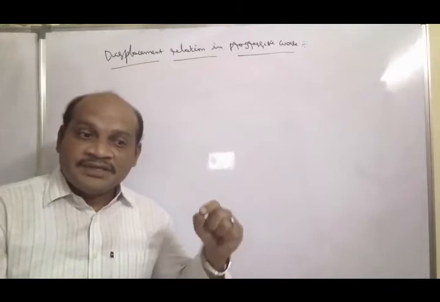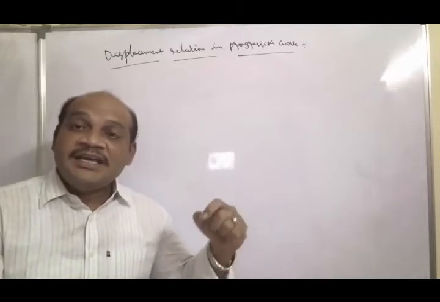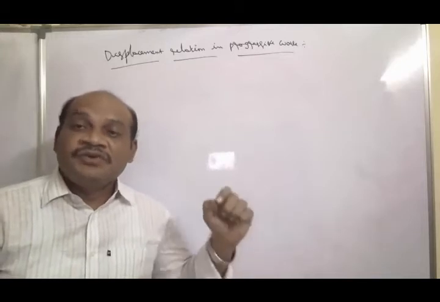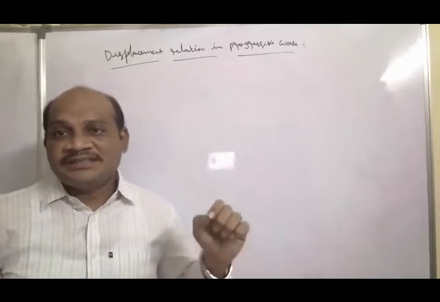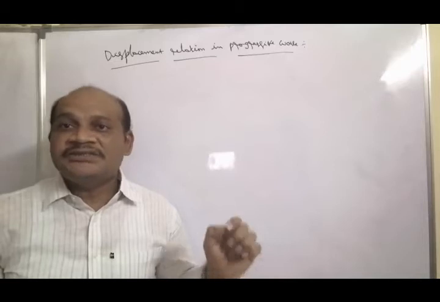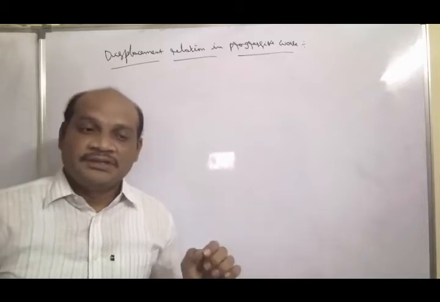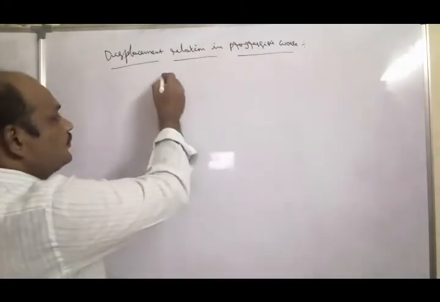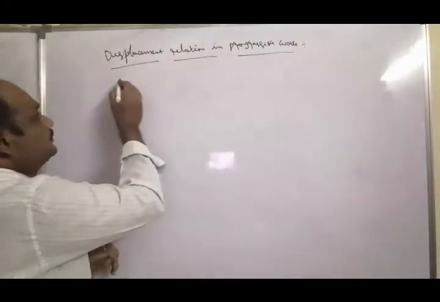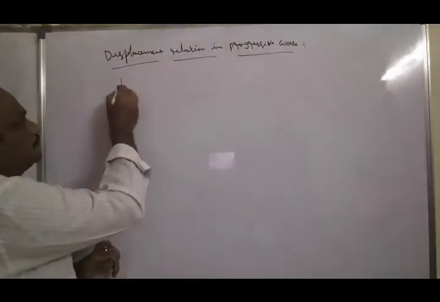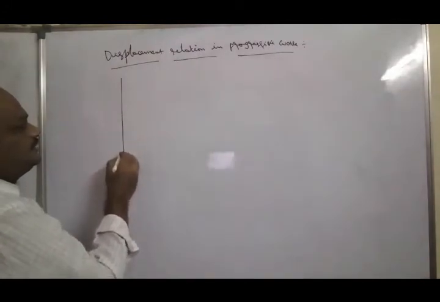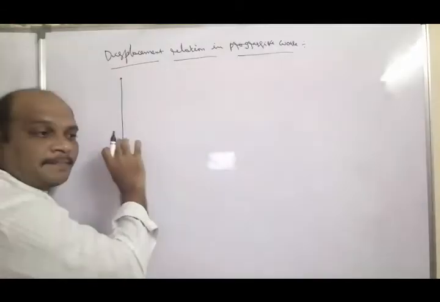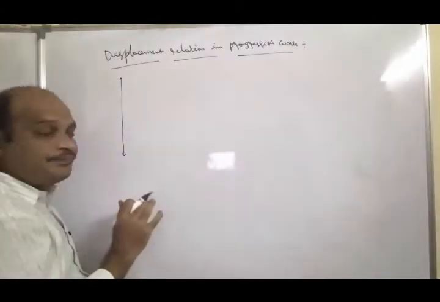At that time, these particles at any instant of time get some displacement with respect to the origin. We want to derive an expression for that displacement of the particles of the medium. Let us take a surface wave.